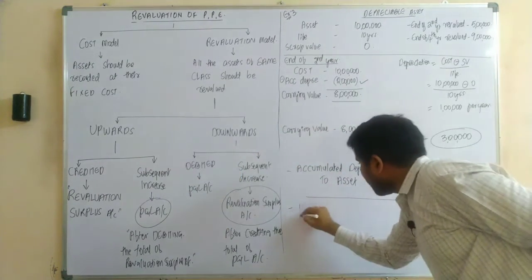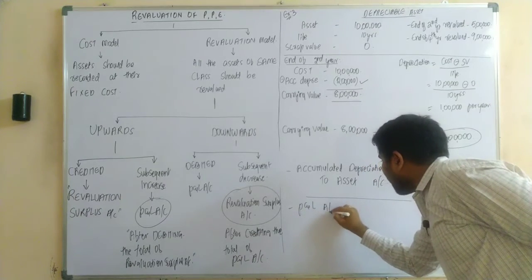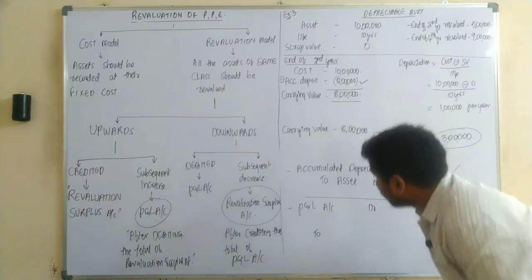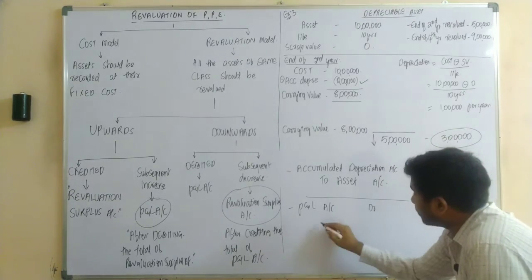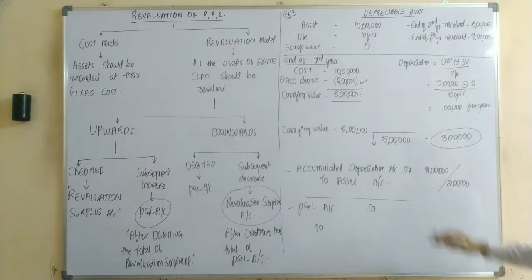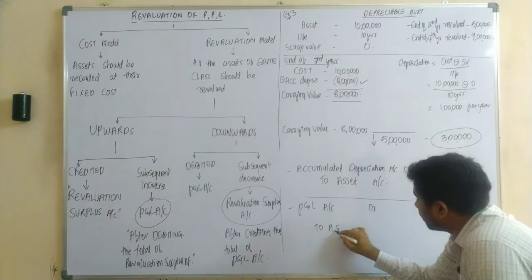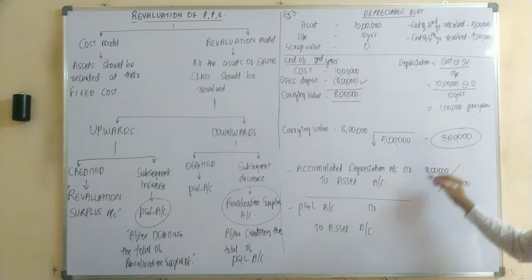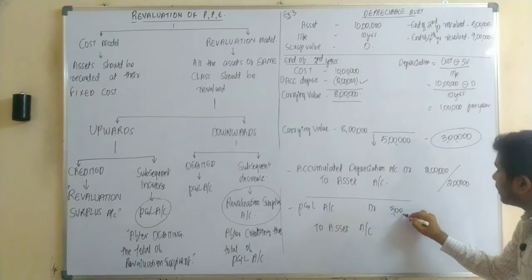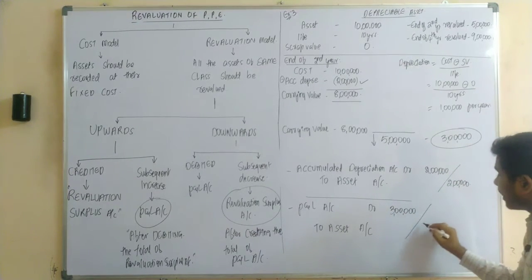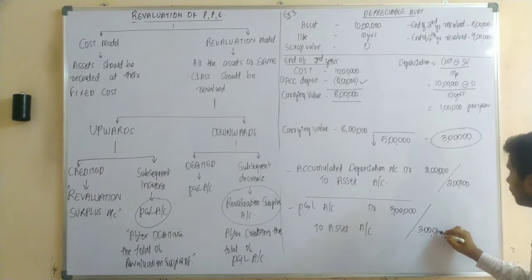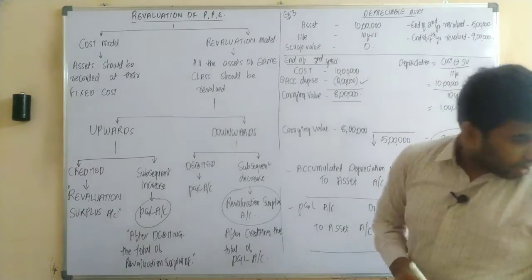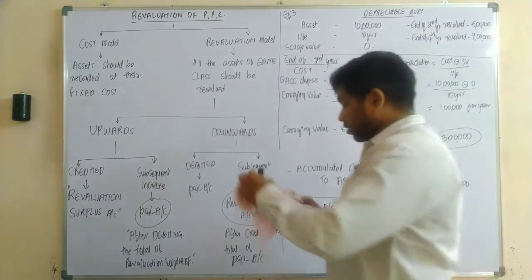So the journal entry would be P&L account debit to asset account. How much was our downward revaluation? 3 lakh rupees. 3 lakh debit, 3 lakh credit. So these are your journal entries at the end of second year. Yes or no? Now continue.